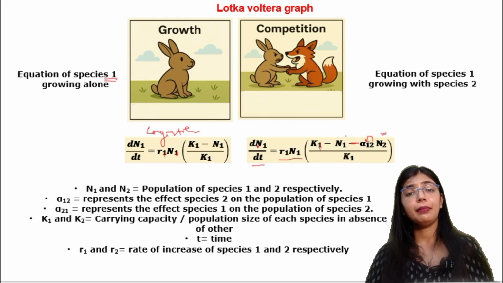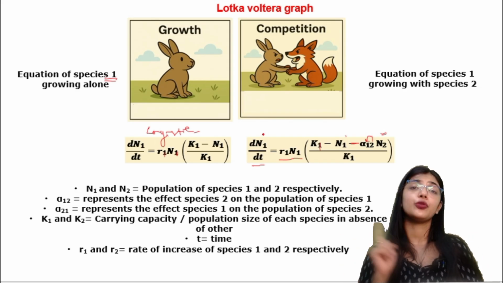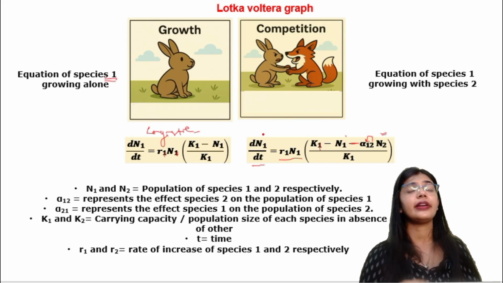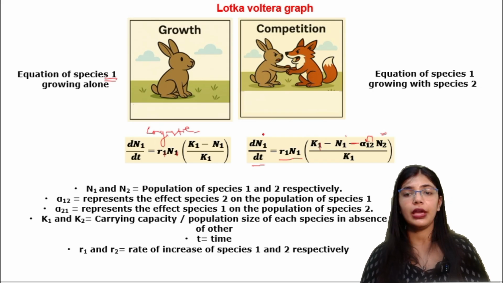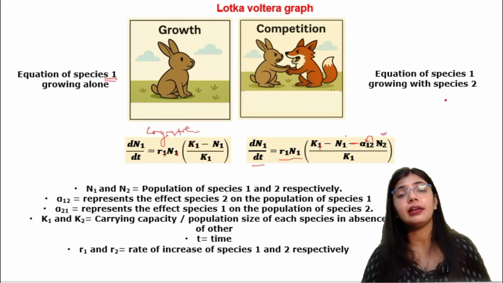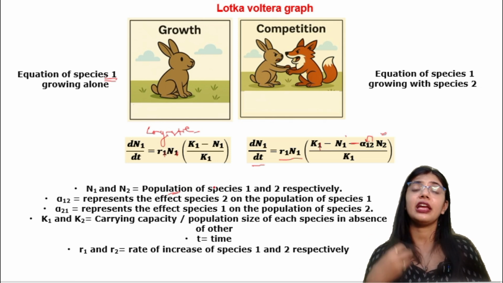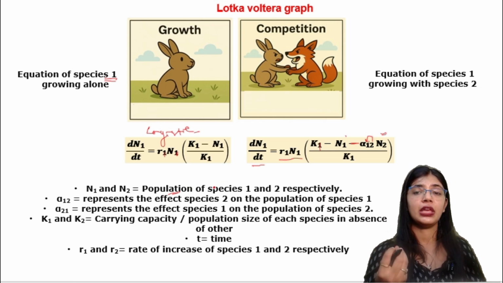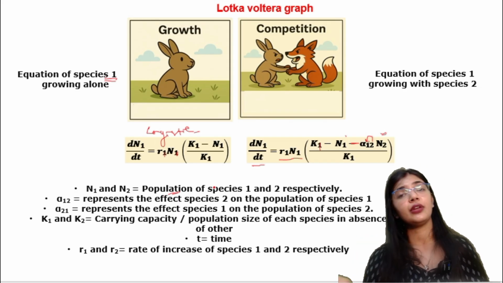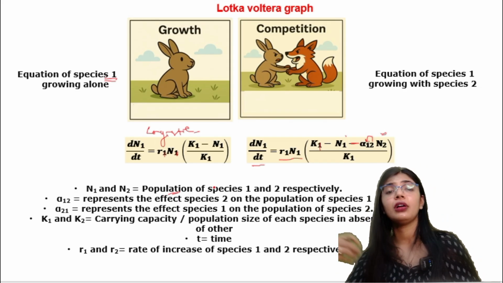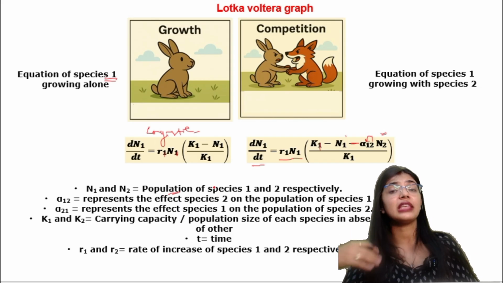Okay, but when species 2 is growing with species 1 now, that means species 2 is creating a problem for species 1. How much the population of species 1 is affected also depends on how many of species 2 are present. If there are fewer species 2, its effect will be low compared to when the population of species 2 is high.